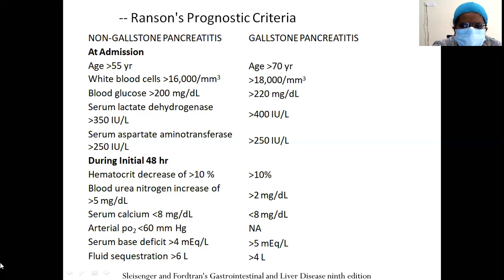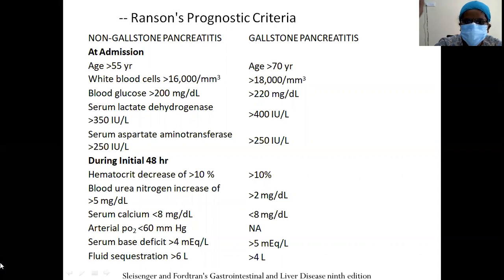The other main differences which are found in gallstone pancreatitis are the age and the total counts. Age will be greater than 70 and total counts more than 18,000.